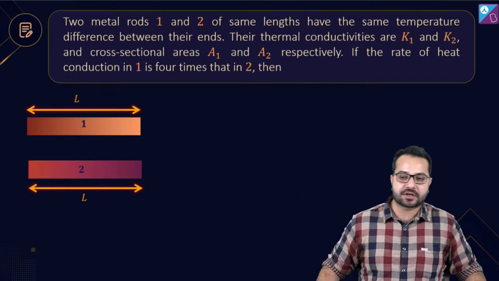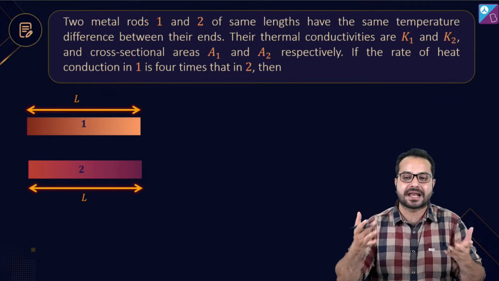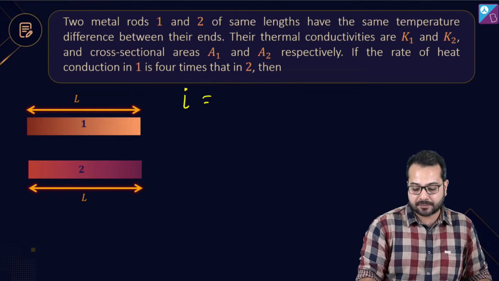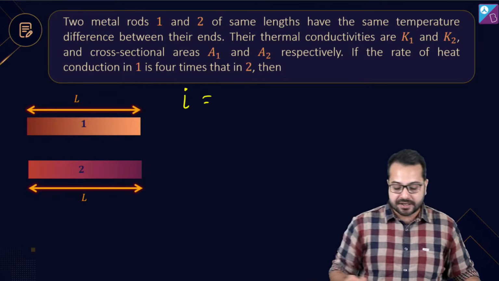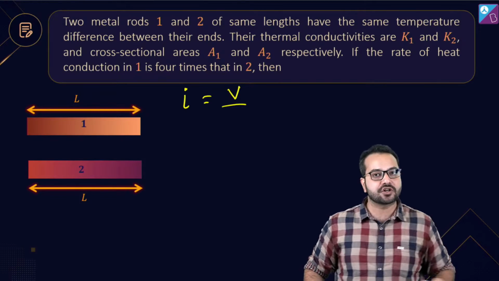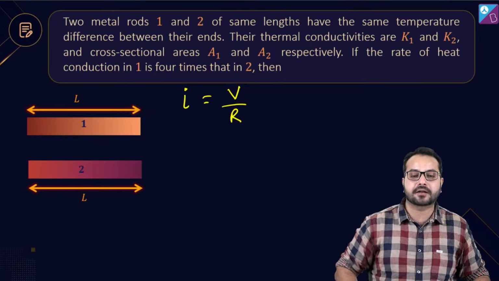So how do we solve this question? I'm going to tell you what the analogy is. What do we say? That the current, I'm talking about the electric current, is equal to the potential difference. What is the potential difference? V is the potential difference, divided by R.